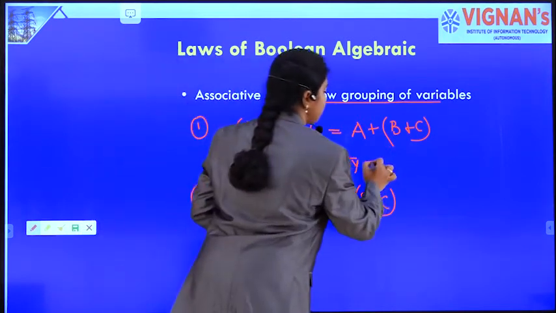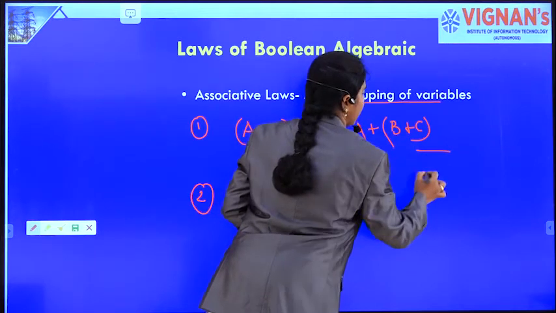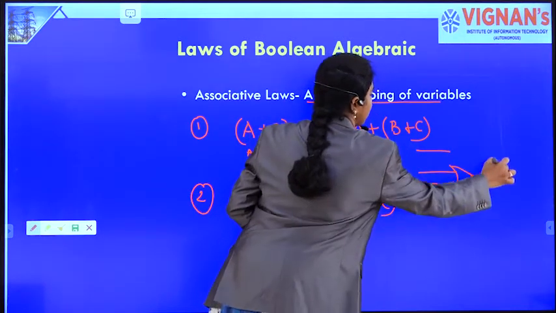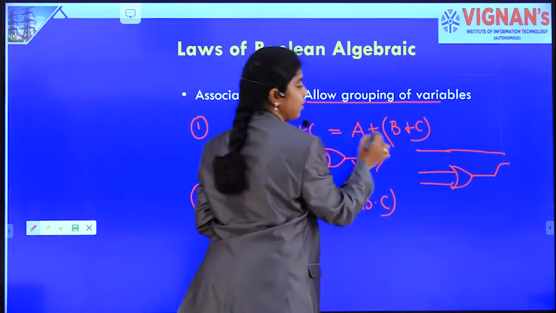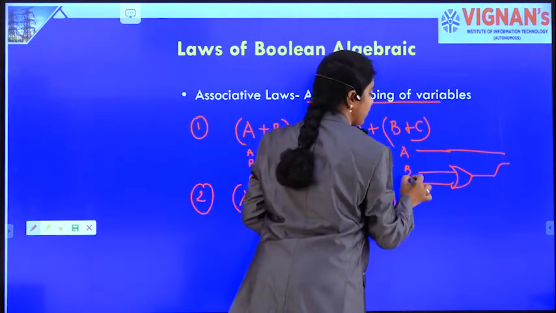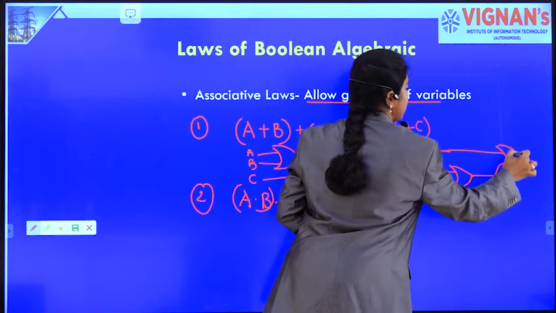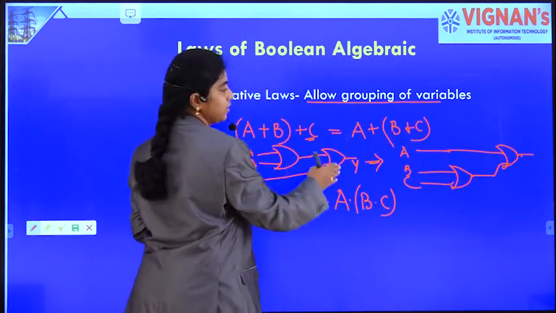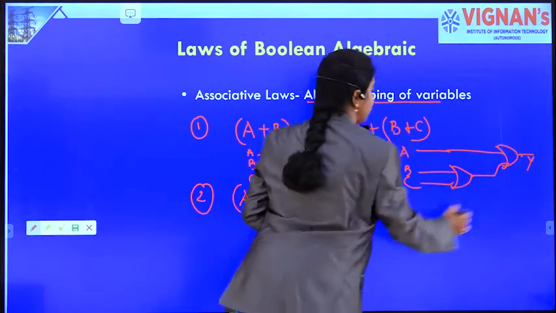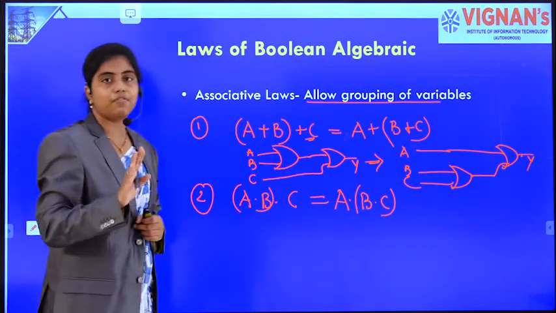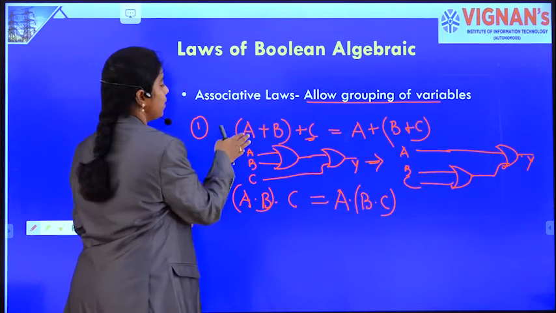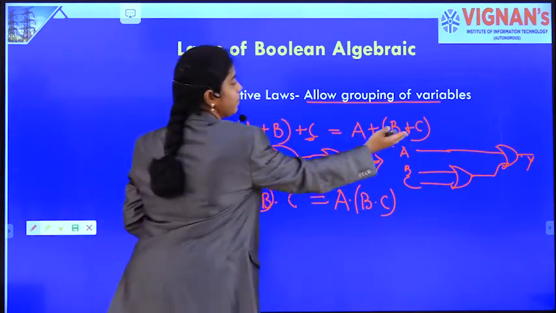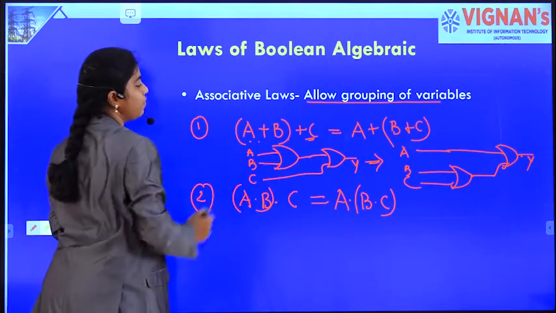This is equivalent to B plus C being ORed first, and then the output is ORed with A. So this law says that both the logic gates give the same output. So this law allows the grouping of variables.